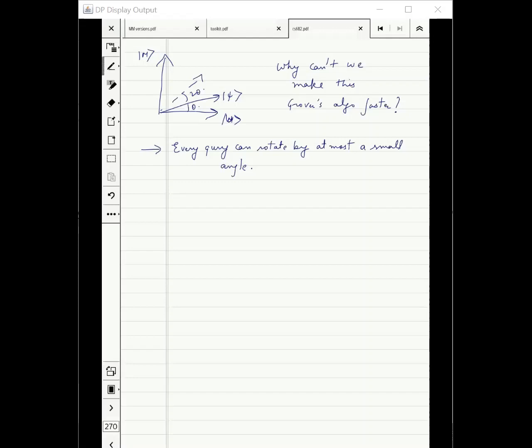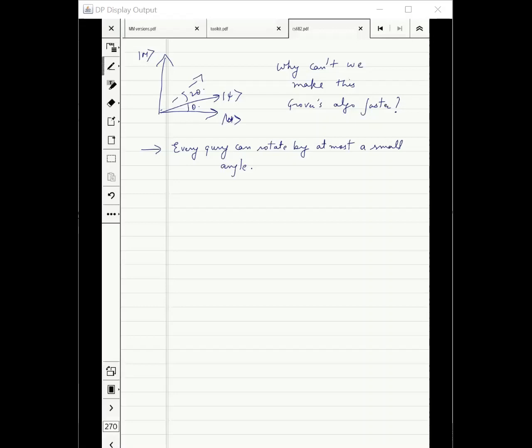I wanted to ask, why don't we think about this thing that we can rotate by a small angle? Why can't this angle be increased in any way? I mean, this we don't know yet. We are just trying to concoct an argument, right? We are researchers and we think that Grover search might be optimal, but you are right.